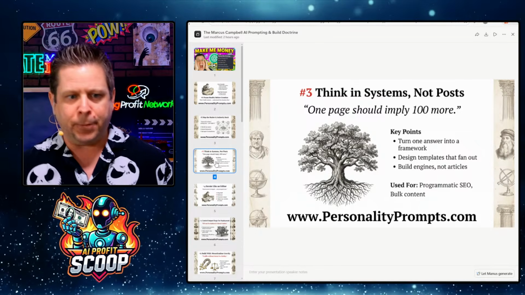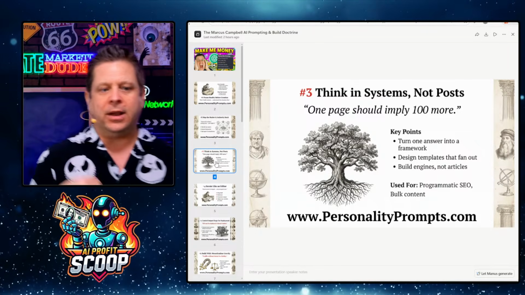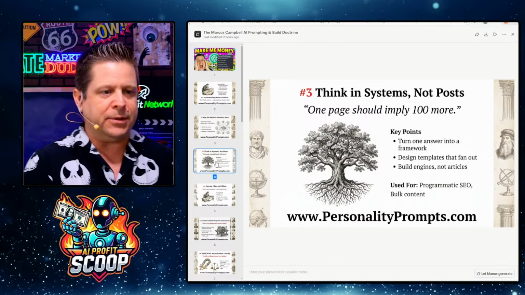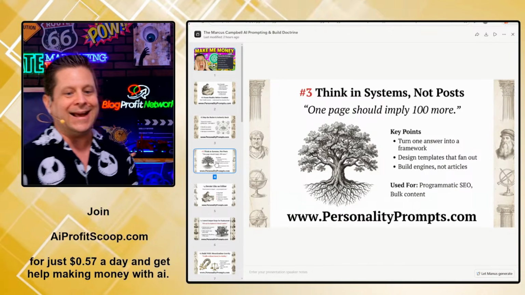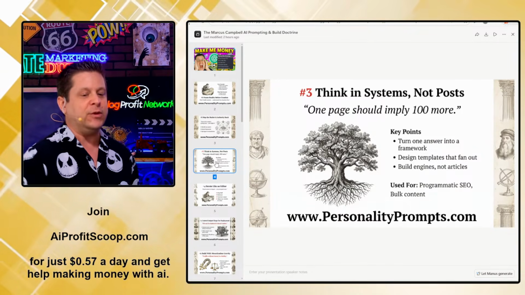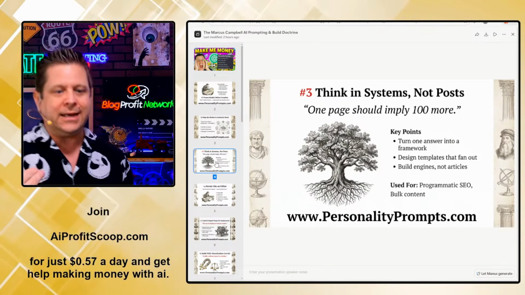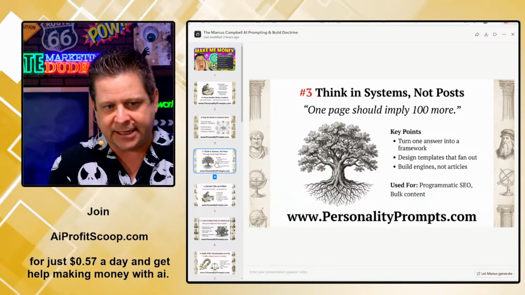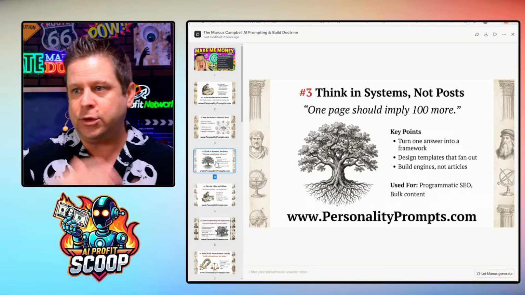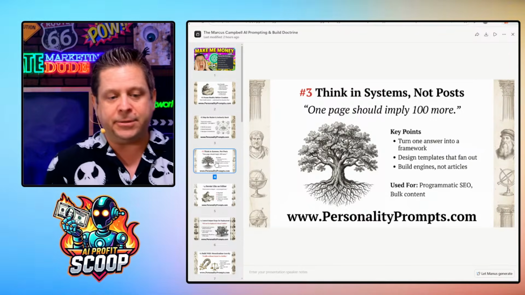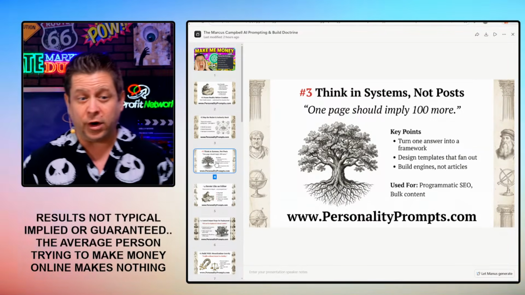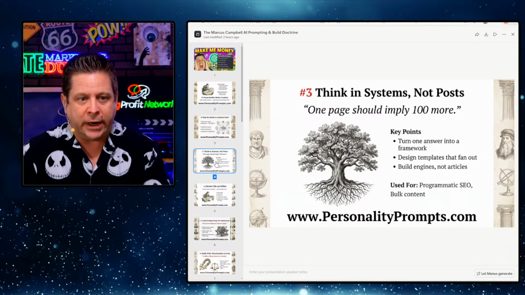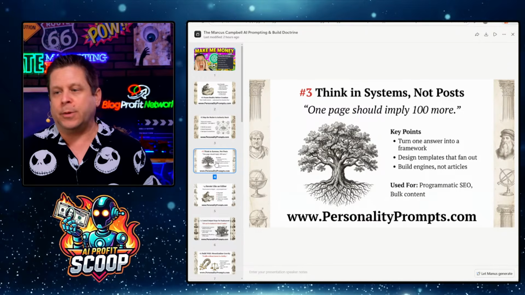One page should imply 100 more. So where a lot of people are looking at it and saying, here's my keyword, write a piece of content, I'm thinking a step ahead, 2 steps ahead, maybe 5 steps ahead. I'm thinking, what can I do with this? How can I turn one answer into a framework? This is something I'm doing right now that's actually working way better than I thought it would, and I'm not even doing it. It is what I'm asking AI for. I'm just the spokesperson for it.